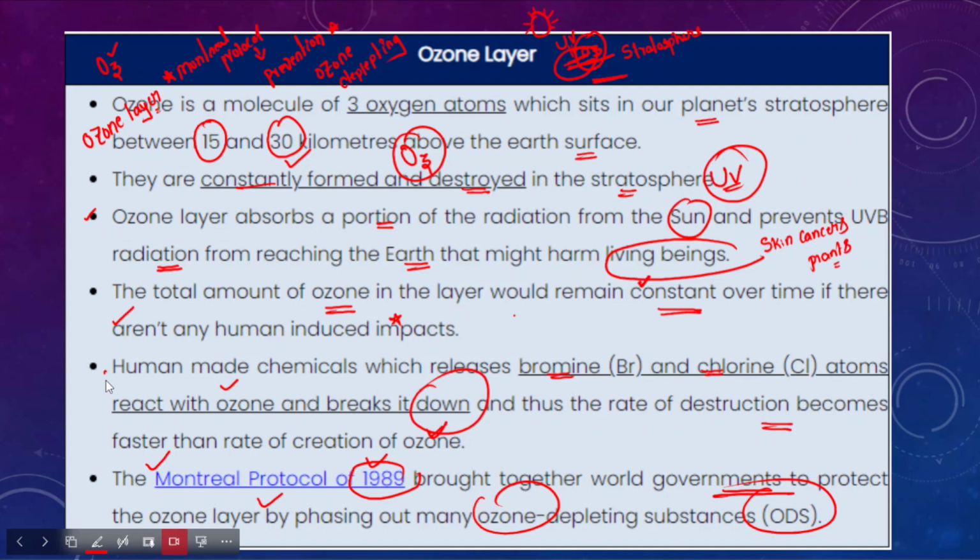And also understand this phenomenon that chemicals such as bromine and chlorine are reacting with the ozone layer. When they react with the ozone layer, they are breaking this ozone layer. So these chemicals have been causing a lot of destruction, and it has become faster, creating the ozone hole. The ozone hole will probably lead to excessive UV rays, and that could also harm the living beings on the planet.